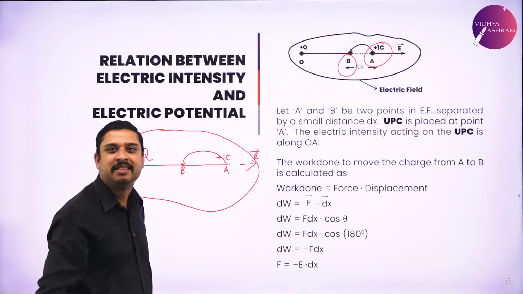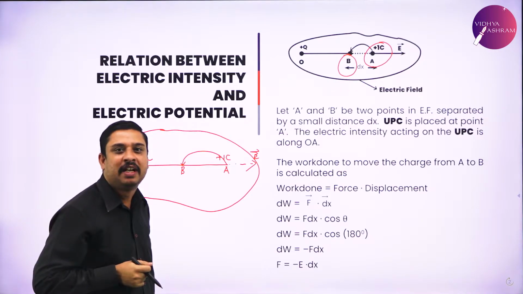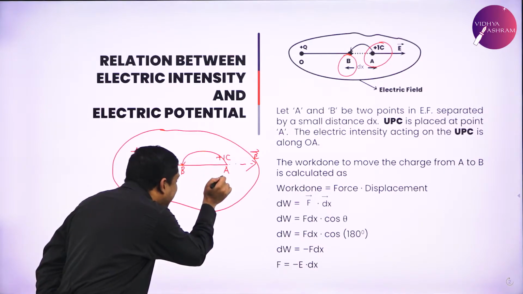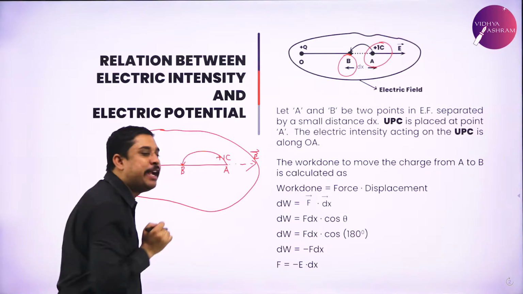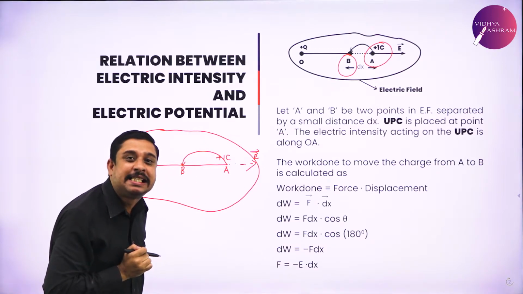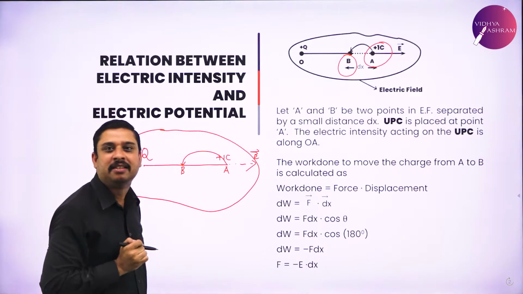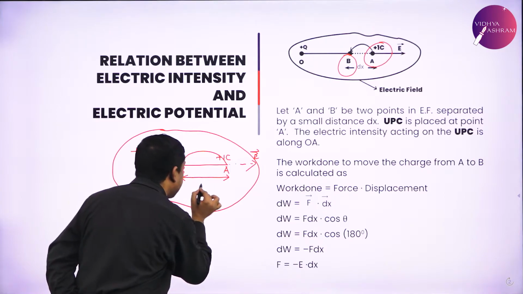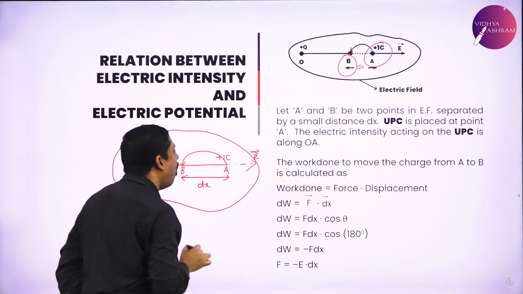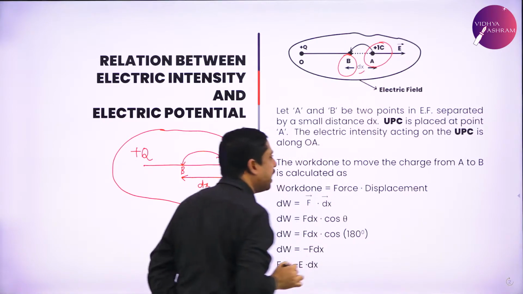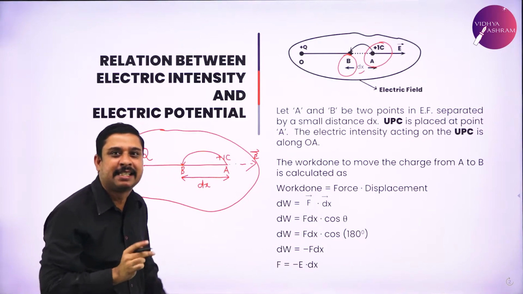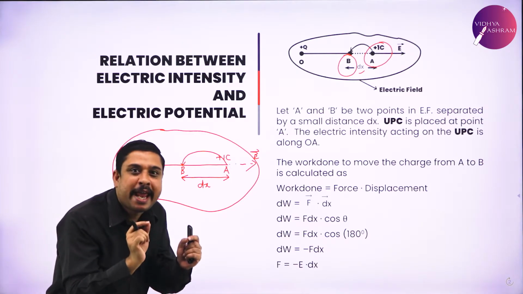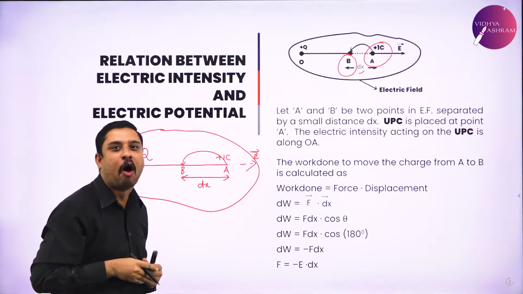Please do note that I have to move the test charge from the point A to the point B within the same electric field. And I say both these points are separated by a small distance, what I call as dx. So dx is the distance of separation between the 2 points.